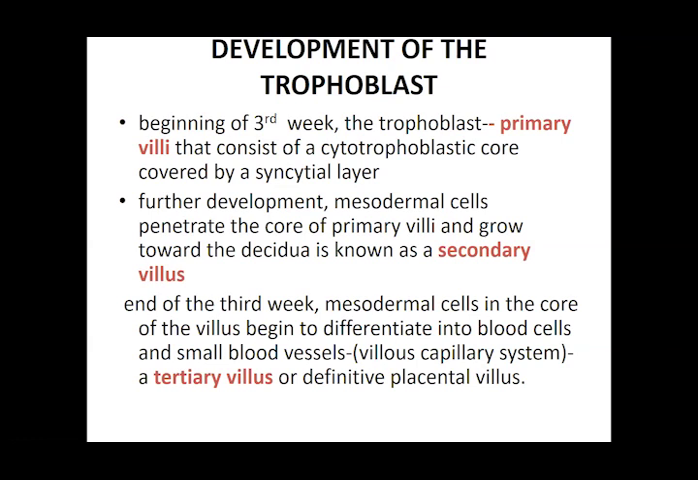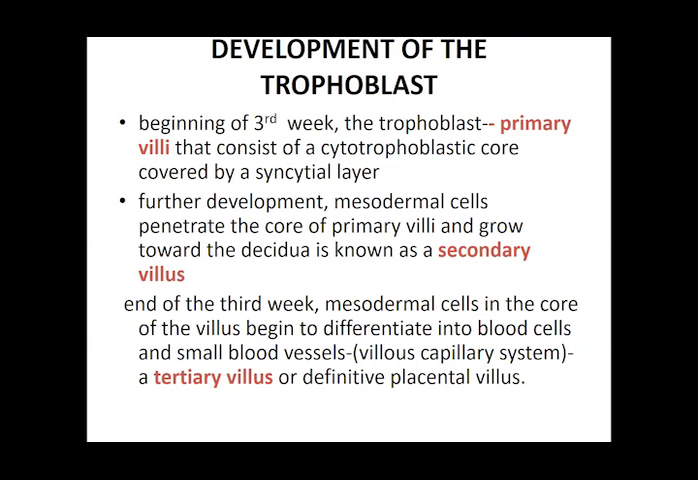I'll show you a picture. So the outermost would be your syncytiotrophoblast. Then you are going to have the inner one. The second layer is going to be the cytotrophoblast, and then the inner to that is going to be the mesoderm, and this mesoderm is going to be the extraembryonic mesoderm.